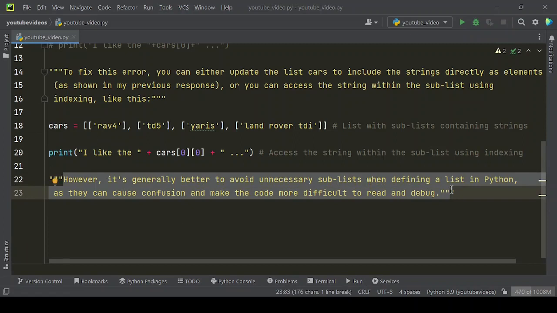However, it's generally better to avoid unnecessary sublists when defining a list in Python, as they can cause confusion and make the code more difficult to read and debug.